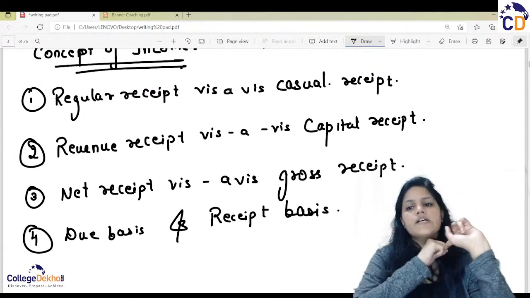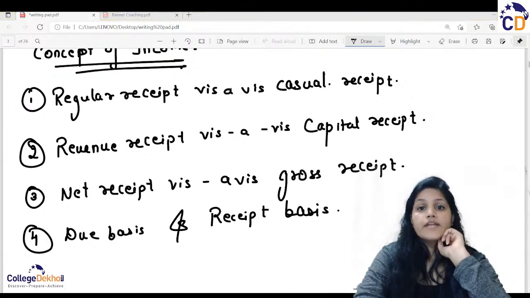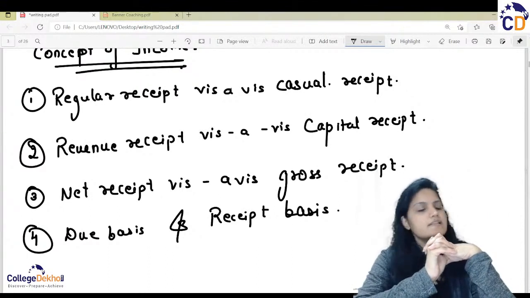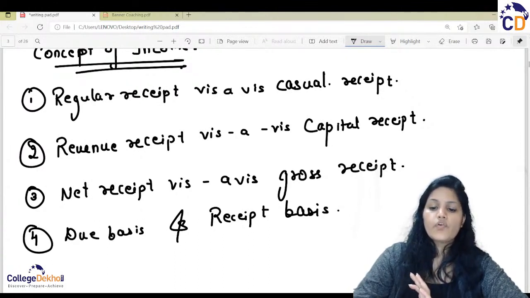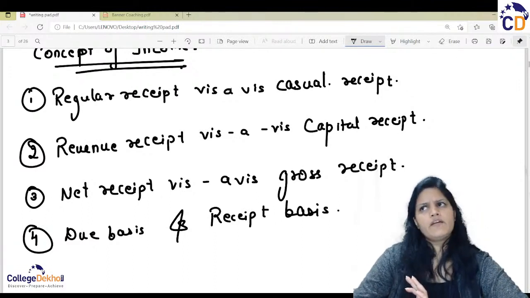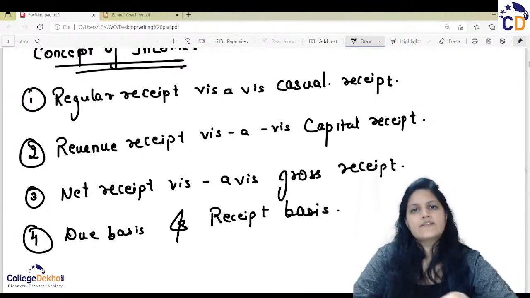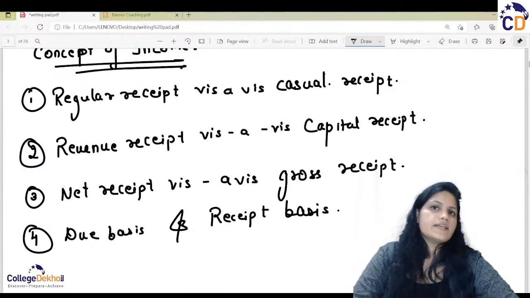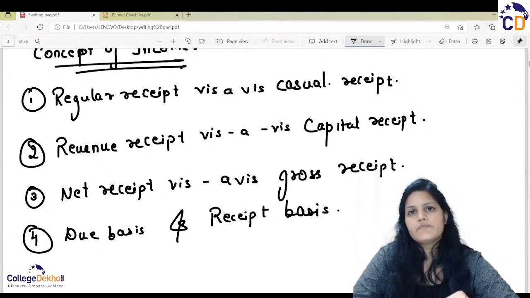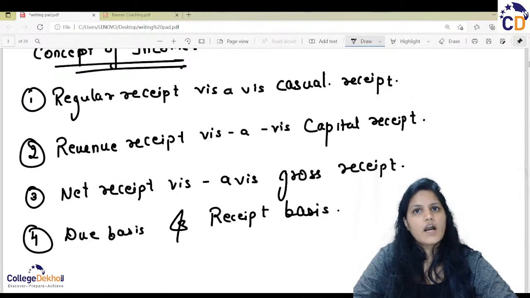Regular receipt is taken into consideration while calculating the income. Revenue receipt will also be considered while calculating the income. After that, we have net receipt and receipt basis. Yes, all these we consider. Do we consider due basis? Yes, we can consider the due basis, but when received, maybe on an accrued basis we can consider it. Let's take an example. March 31 is the end of our financial year. The salary for March will be received next year in April, in the next financial year. But when we are doing the assessment, it is not that we do the assessment on 1 April. We do the assessment basically around May-June, because our income tax return is filed at that time. So can we show the April salary on a received basis, on an accrued basis?